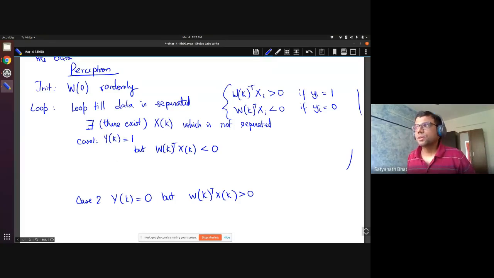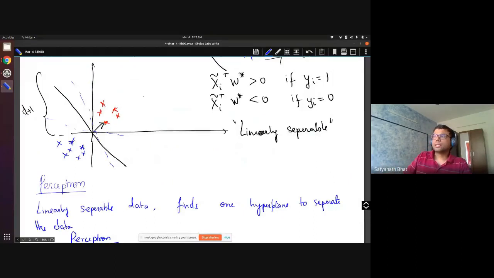So these are the ways in which the separation is not happening properly. Let's try to understand this properly. What you start with is a random guess. You pick a W randomly, and then you check whether that particular W is separating all your data nicely. We had a whole discussion the other day. Greater than 0 means it makes an acute angle with these red points, and it makes an obtuse angle with the blue points. So if it is correctly separating, all the red ones should be on one side and all the blue ones on the other side, positive and negative.